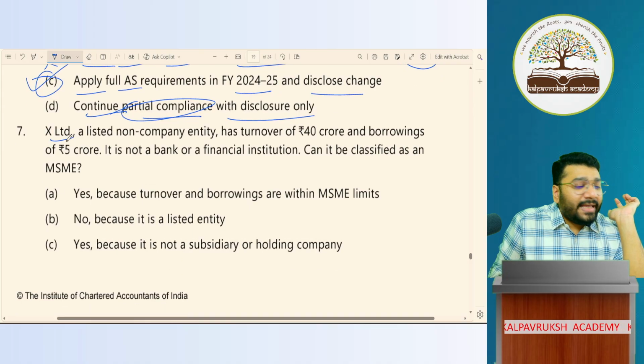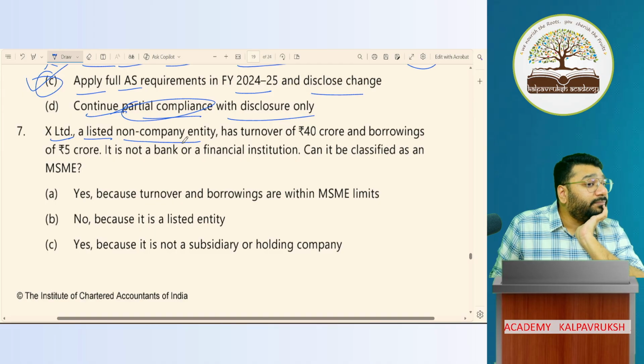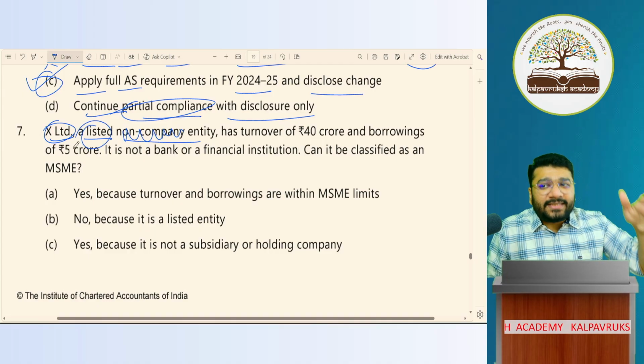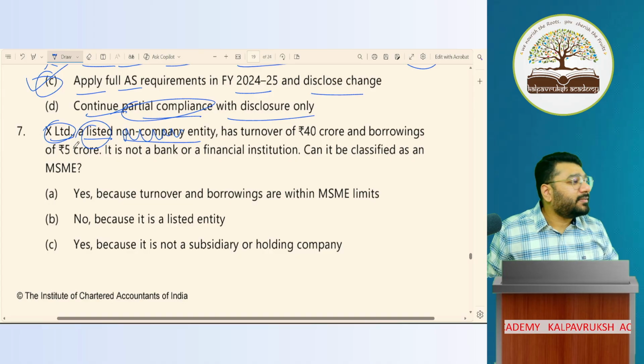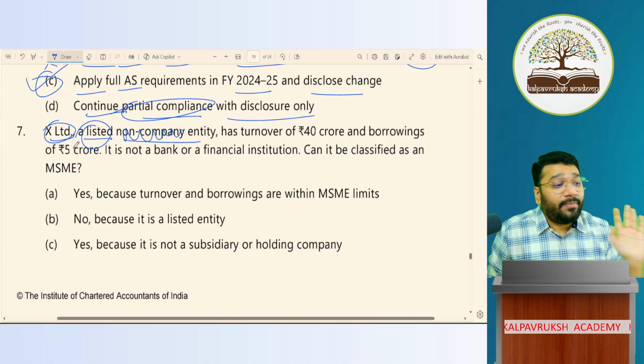Seventh one, X Limited company. Listed non-company entity. How can this be non-company? When is listed? Upon is wrong, done. But they use the word listed. When I use the word listed, will I go and check anything else? The moment you're listed, what will you follow? Ind-AS. But you have to see what is the requirement.